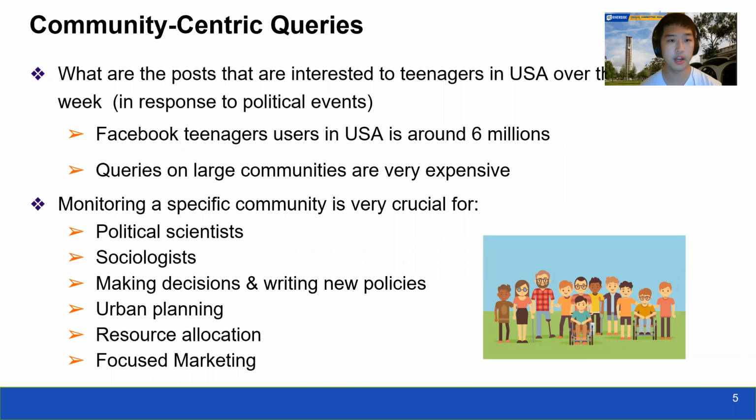This kind of study on a specific community is very important in the following categories. Political scientists could draft proposals according to the targeted group's focus. Sociologists could analyze the social hot topics among different communities. Marketers could advertise commercials more specifically according to the group's preference.